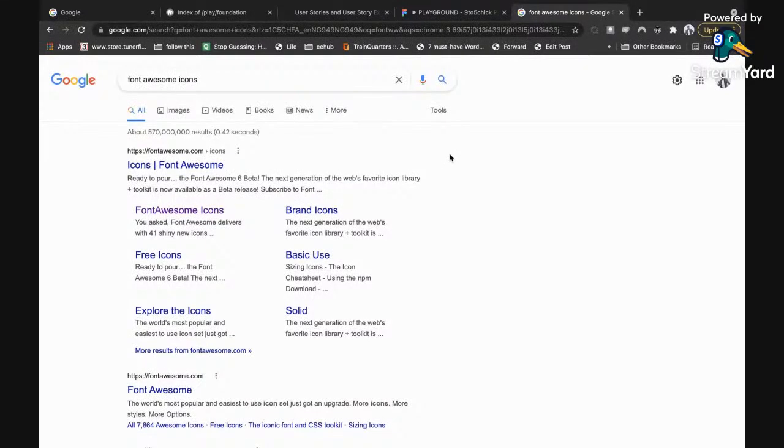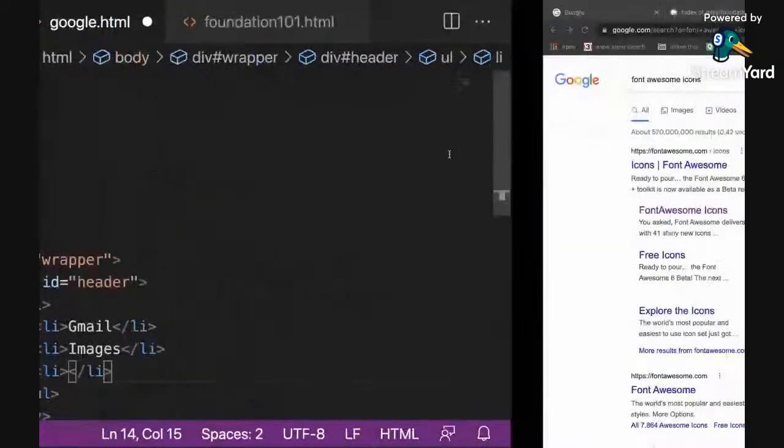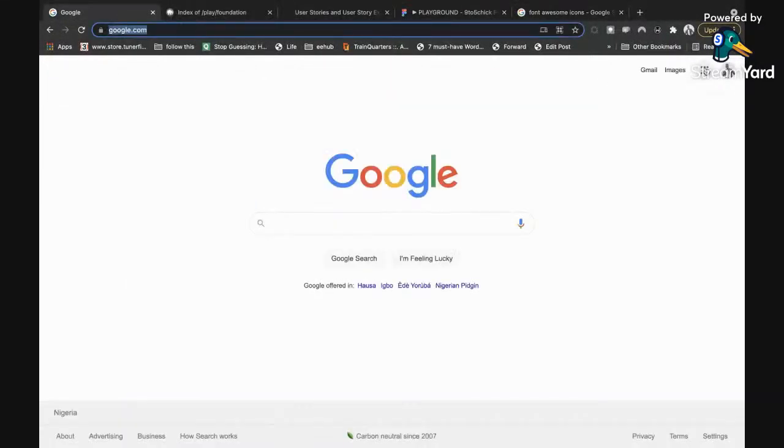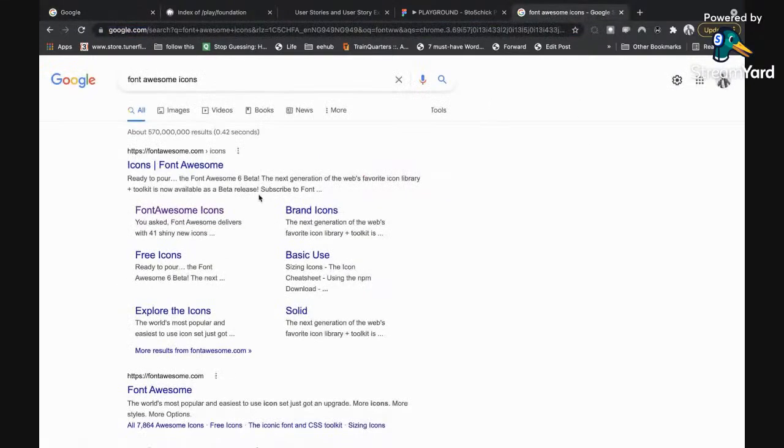So, for those who are new to this, there are icons in some of your apps. For example, this page that we are trying to design has an icon here, and this search is also another icon. I think those are the two icons we have. There are several icon libraries on the internet that you can use: Ant Design, Simple Icons, Material Icons, Font Awesome icons. There are different icons you can use.